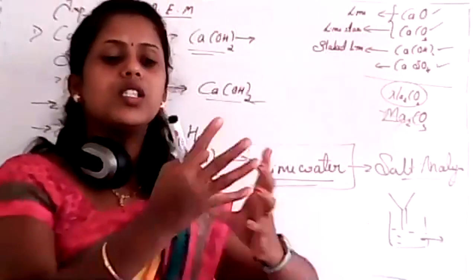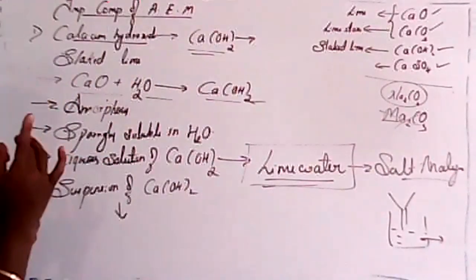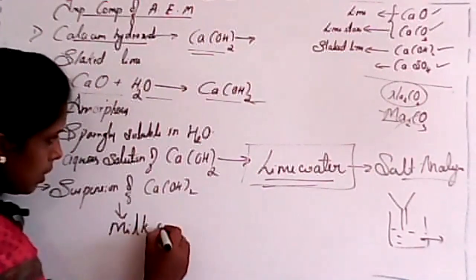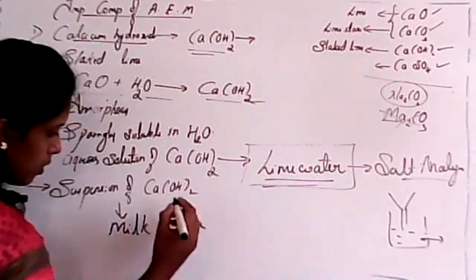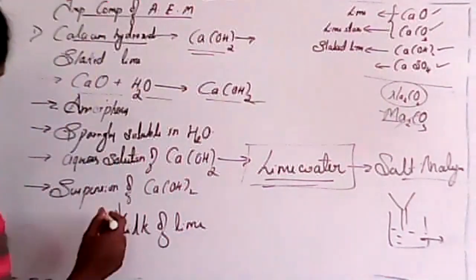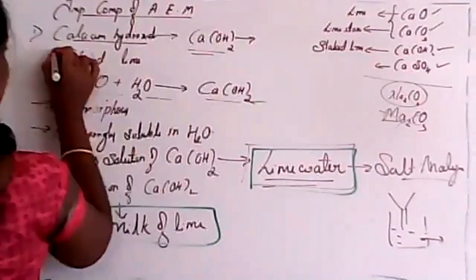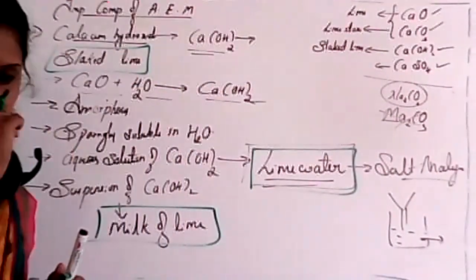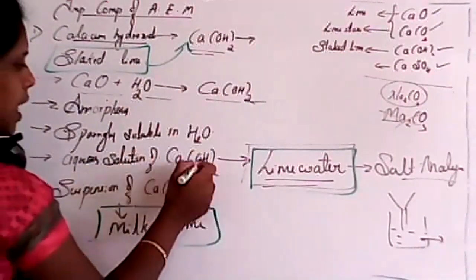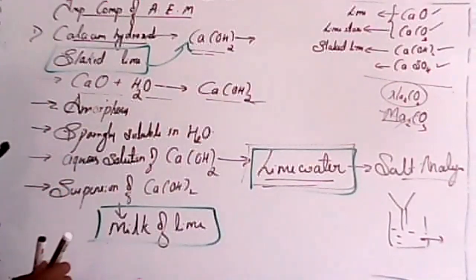Okay, that heterogeneous suspension of calcium hydroxide is known as, very important, milk of lime. It is known as milk of lime. You may get this question: what is milk of lime, what is lime water, and what is slaked lime? You have to know its composition. Slaked lime is calcium hydroxide itself. Aqueous solution of calcium hydroxide is known as lime water, and suspension of calcium hydroxide is known as milk of lime.